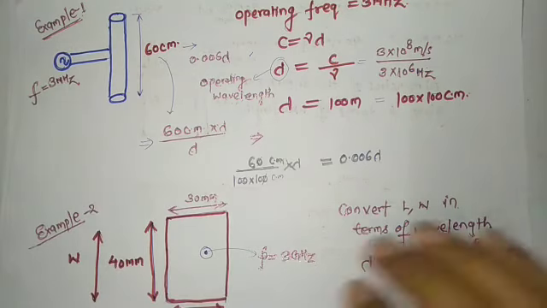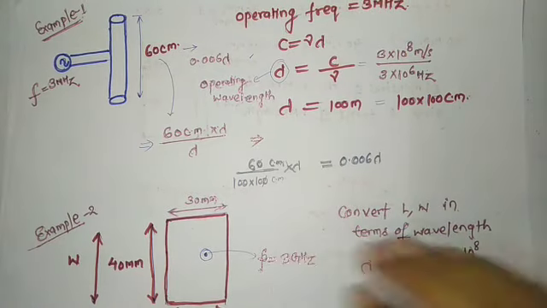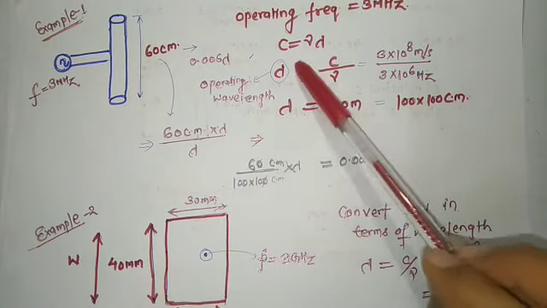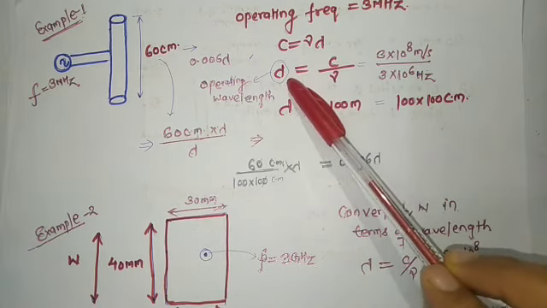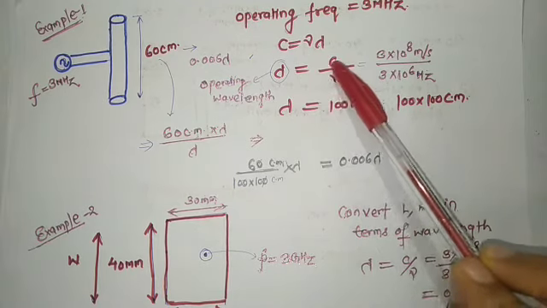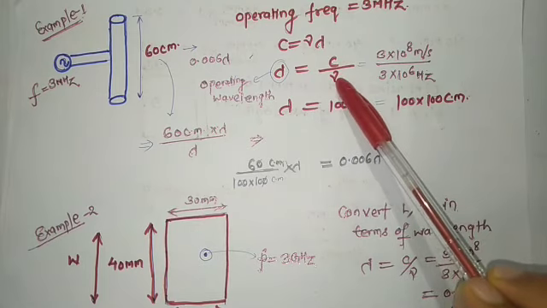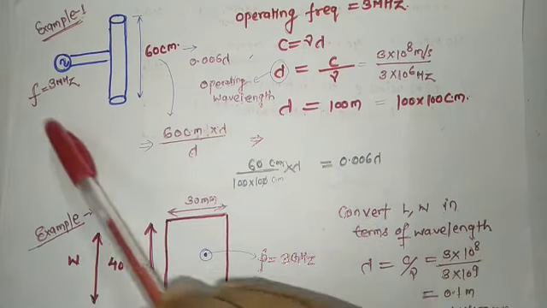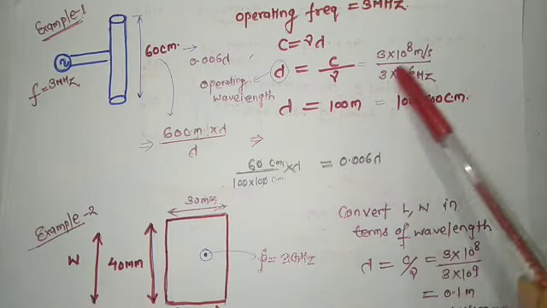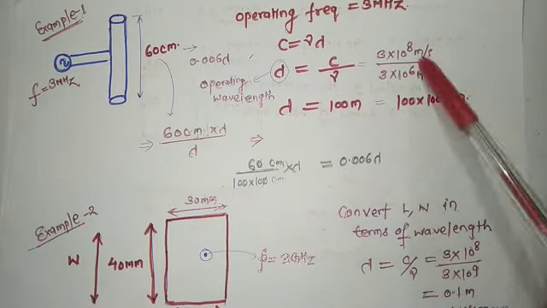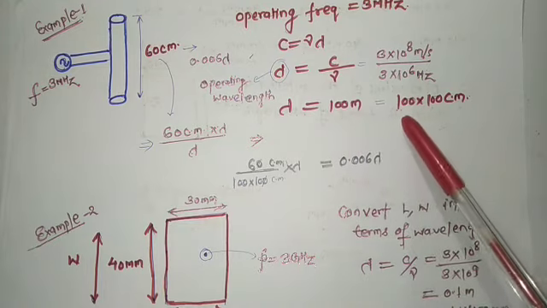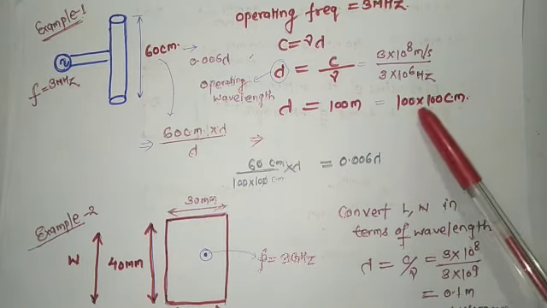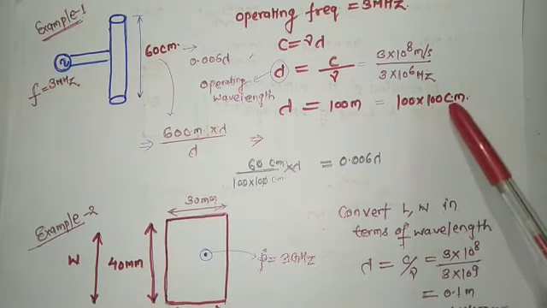You know the very famous relation, C is equal to frequency into lambda. From this equation you can calculate lambda, that is C over frequency. Put in the value of the operating frequency, and if you solve this, you get lambda equal to 100 meter, or in centimeters, 100 meter is 10000 centimeter.